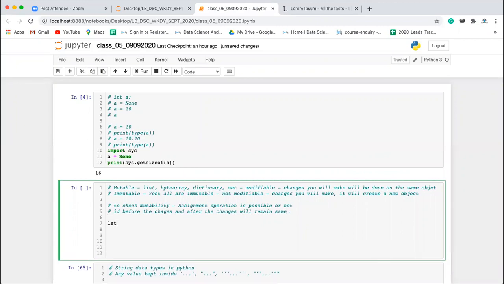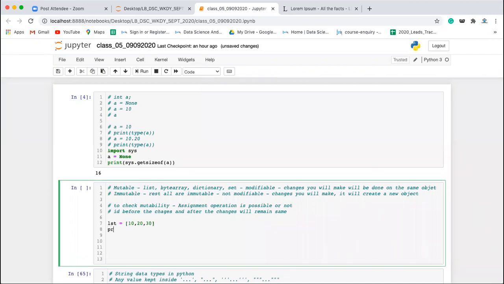Let's see. We have a list. lst is equal to anything kept inside the square brackets, that is a list. So I'm taking a set of numbers 10, 20, and 30. This is a list. Now let's check the ID of lst before the changes.